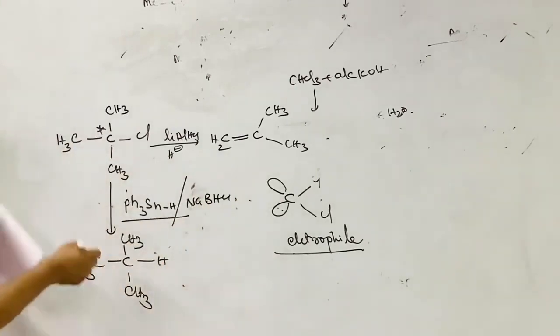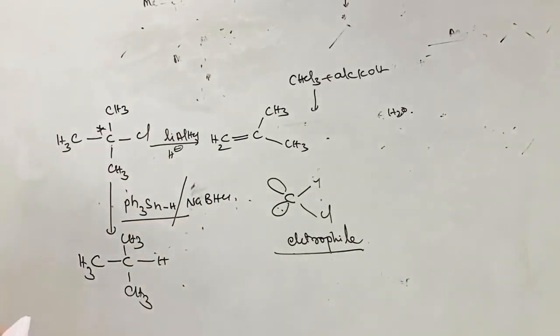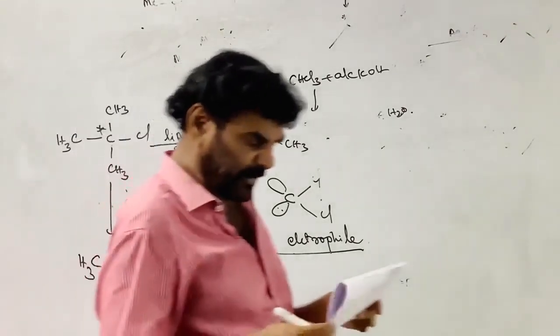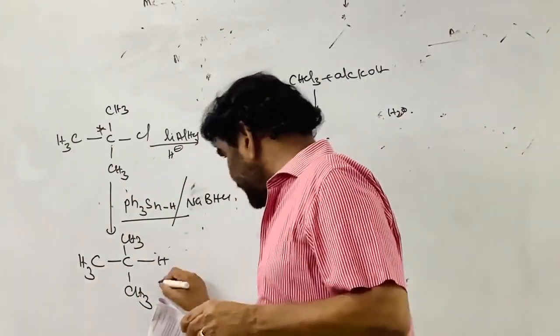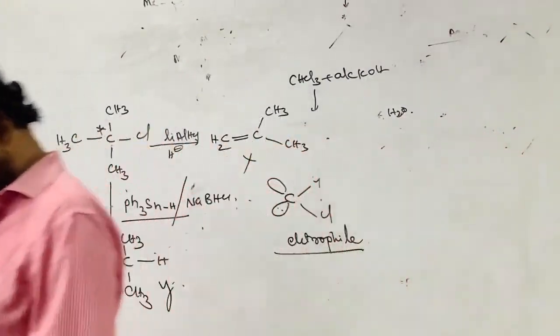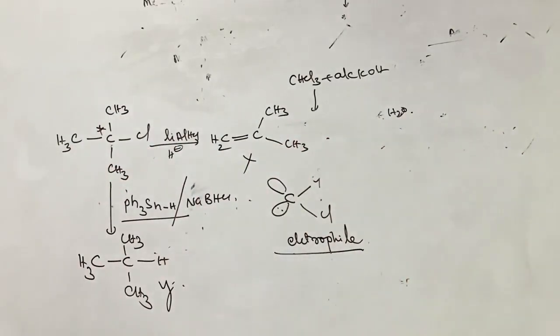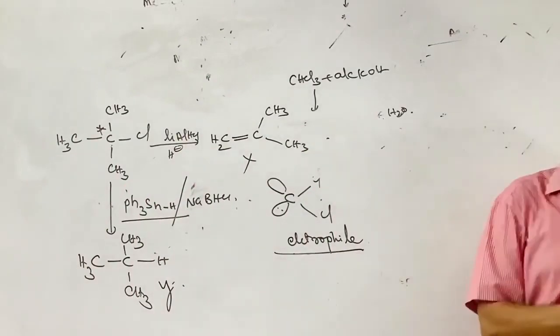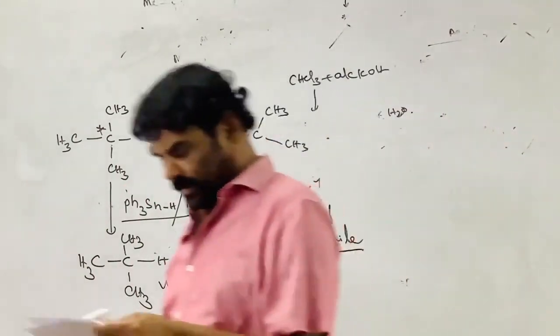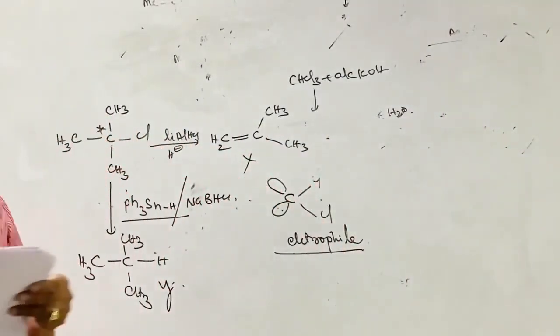So they reduce the tertiary halides into corresponding alkanes. So that is the X is this and Y is this. The C is the correct option. And that is the Grignard reagent.